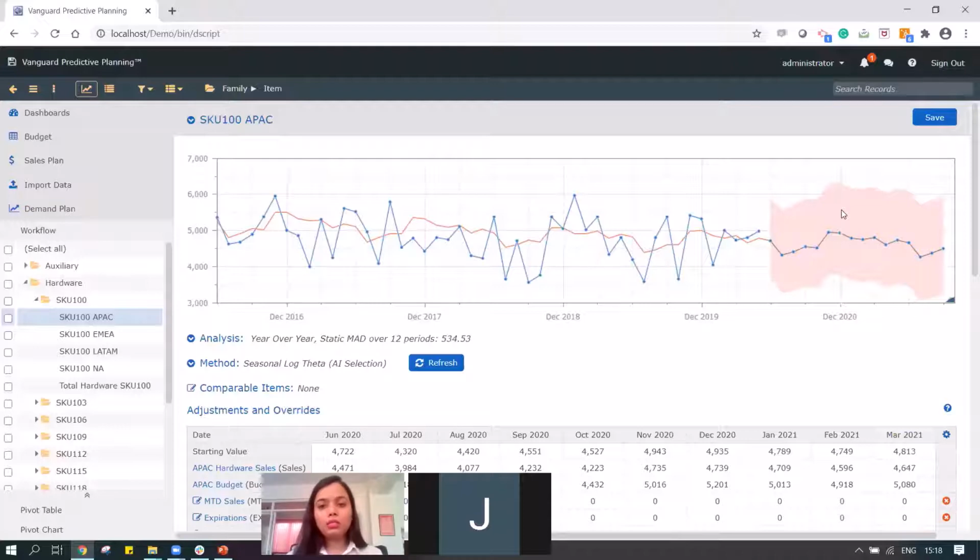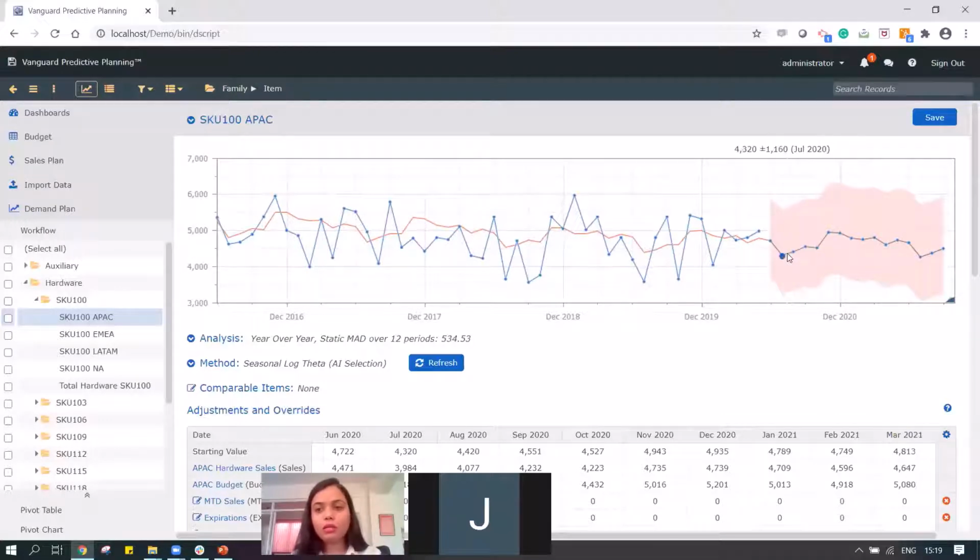Forecast uncertainty is determined through various simulations, Monte Carlo simulation, that help us in determining the uncertainty or the variations in my data. Do I have too much variation in a particular time period, or do we have less variation in our data? So depending on the variation, the pink band or the forecast uncertainty would vary.